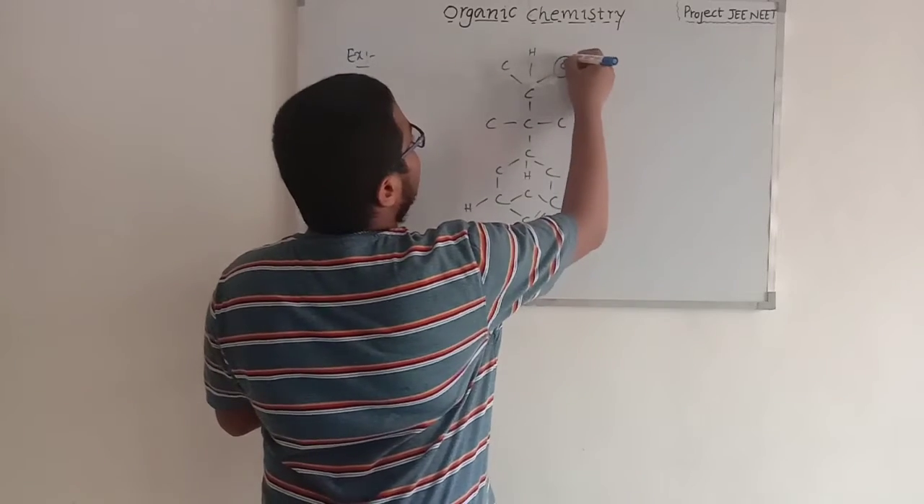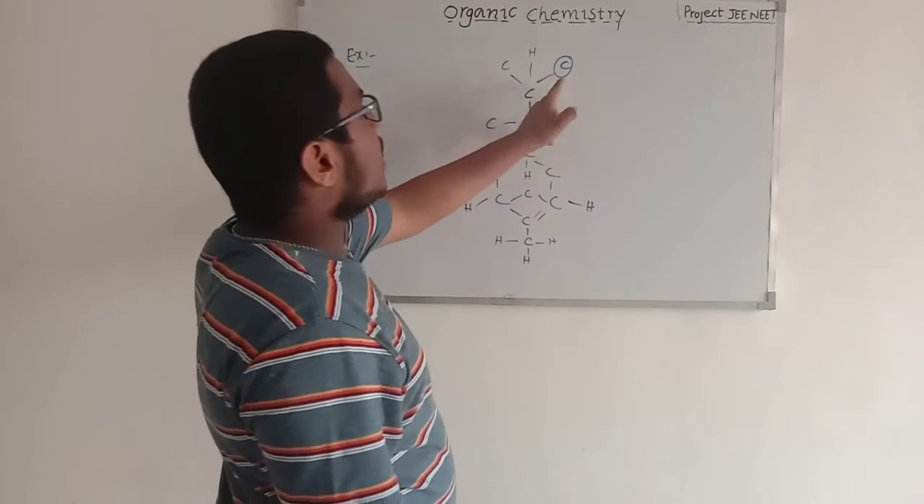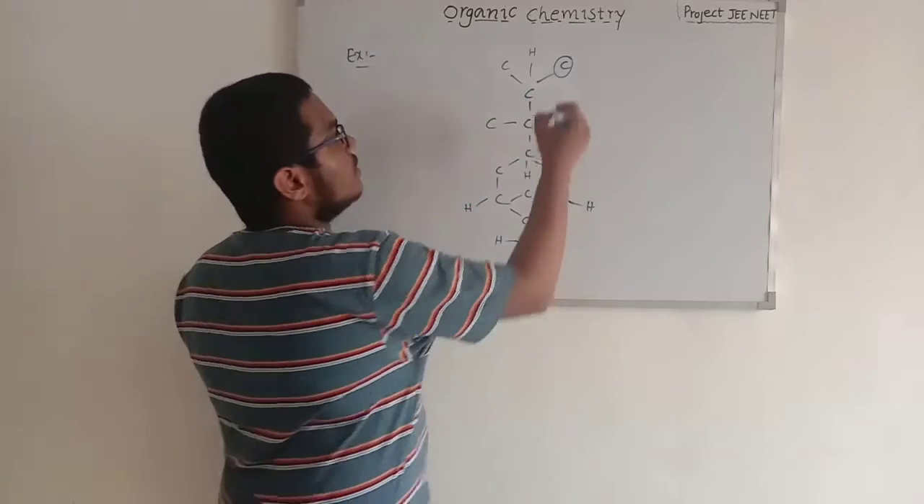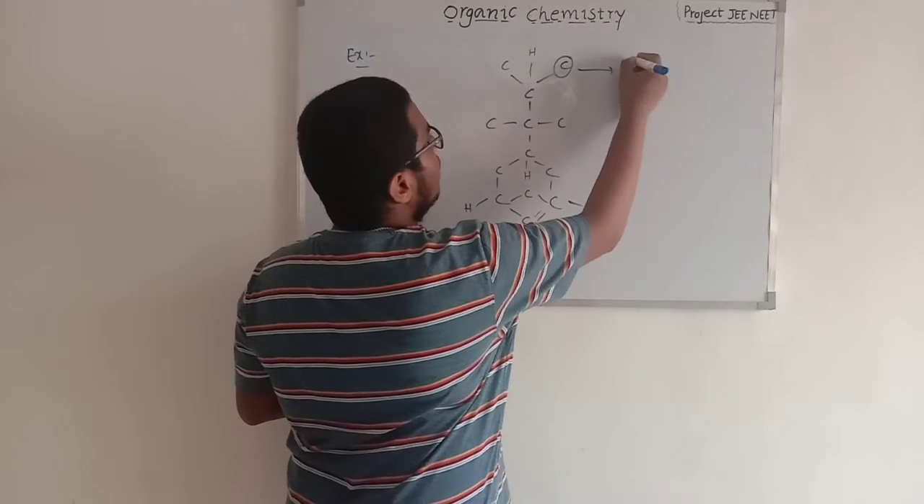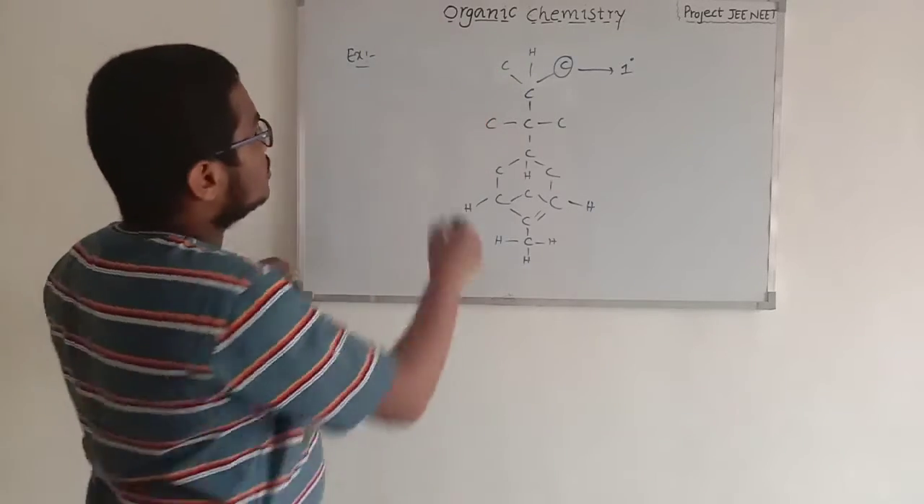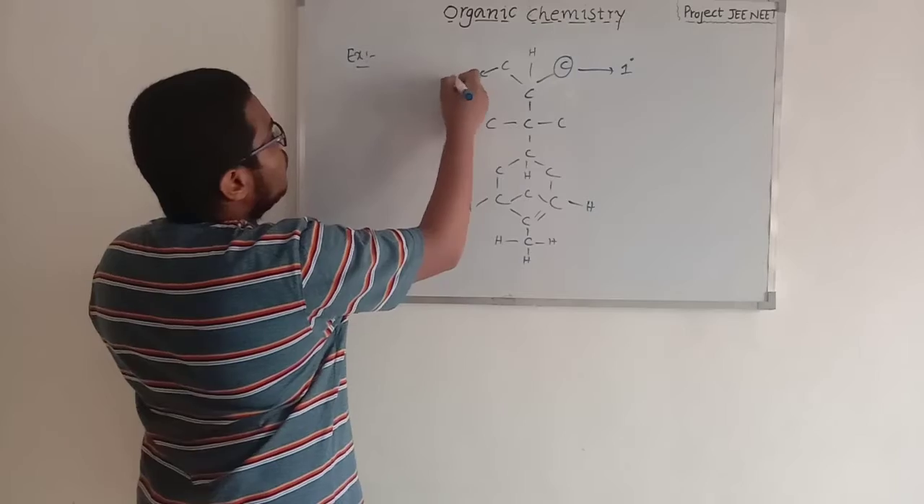So let's see this carbon. This carbon is attached to only one carbon, so this is the primary carbon. This carbon is also attached to only one carbon, so this is also a 1 degree carbon.